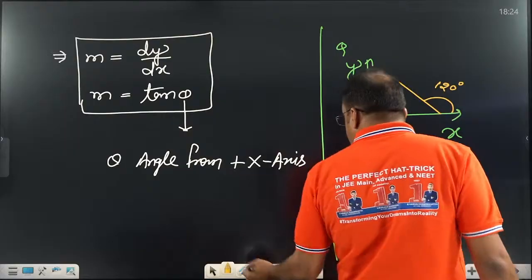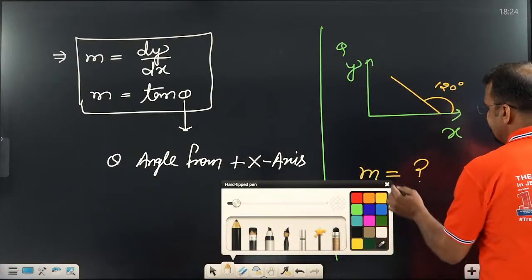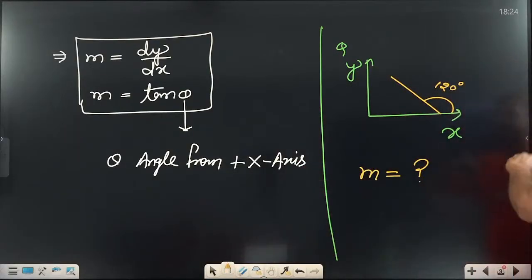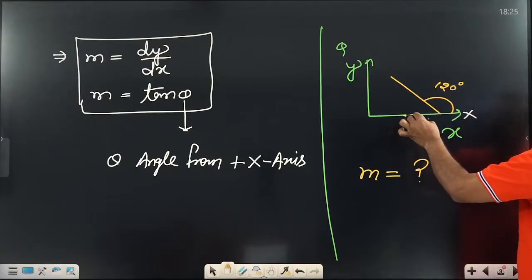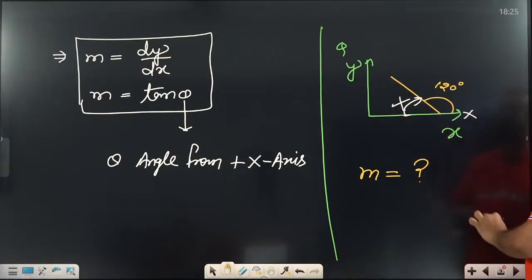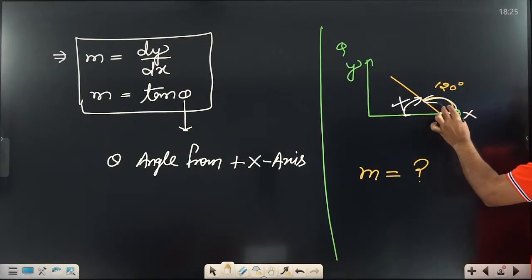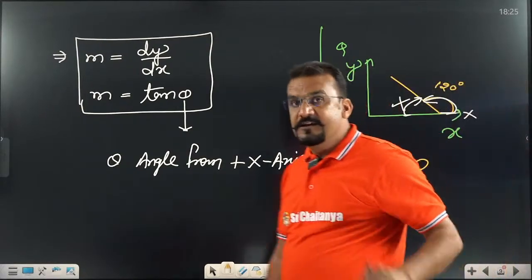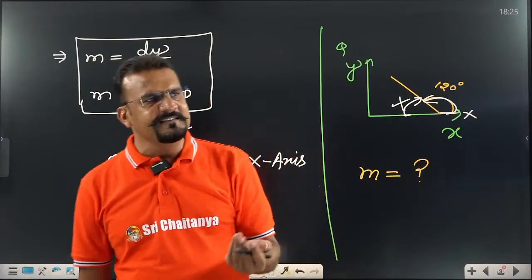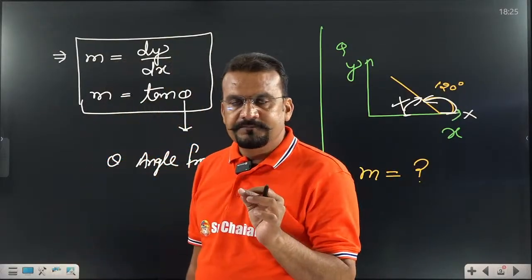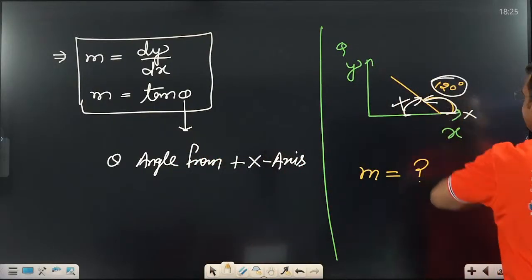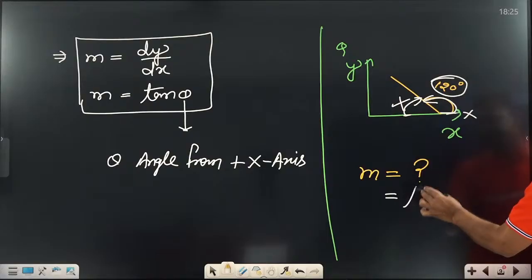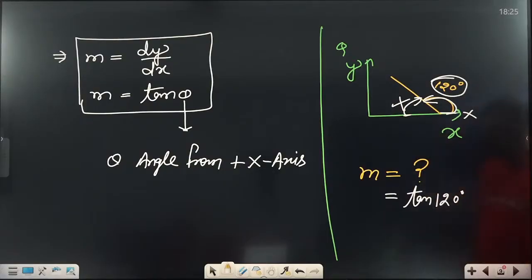If those students still did not get a clear idea, listen again. If you are taking the angle from the x-axis to the right hand, this is wrong. From the x-axis to the left hand, simple process, the VS trick. What is the VS trick? From the x-axis to the left-hand side, this angle you have to take. So that means you have to take the angle 120 degrees only. Tan 120 degree is the right answer.